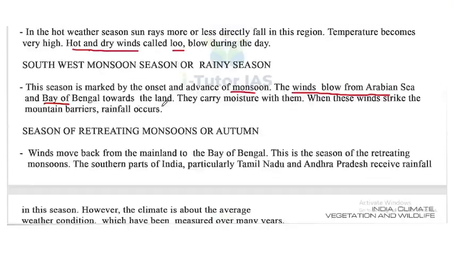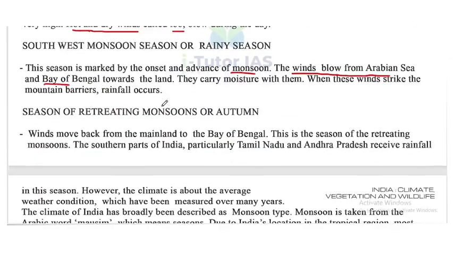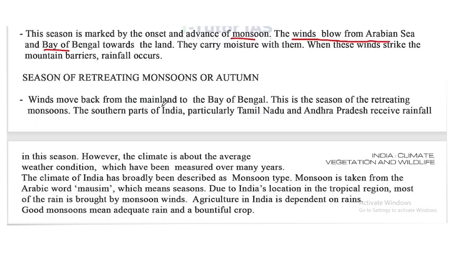Now, moving forward. The climate is about the average weather condition which has been measured over many years. So first we discussed weather. What is weather? Weather is the day-to-day changes. But climate is the average weather condition over the long term, measured over many years. The climate of India has broadly been described as monsoon type. Monsoon is taken from the Arabic word mausim, which means season.